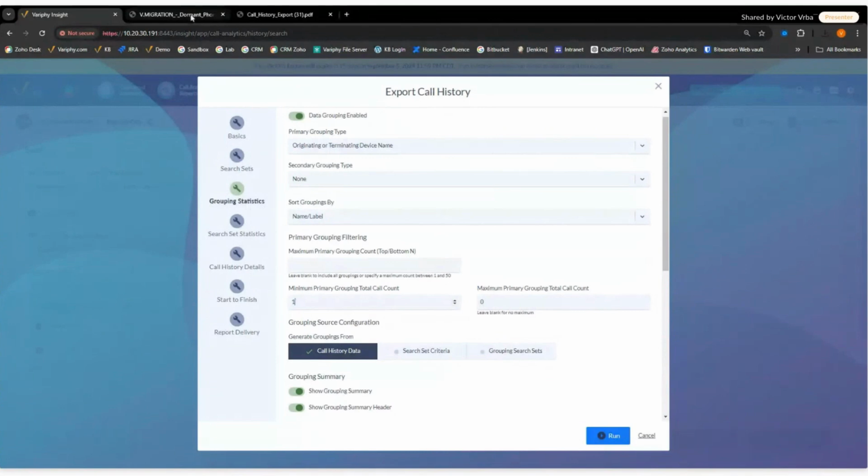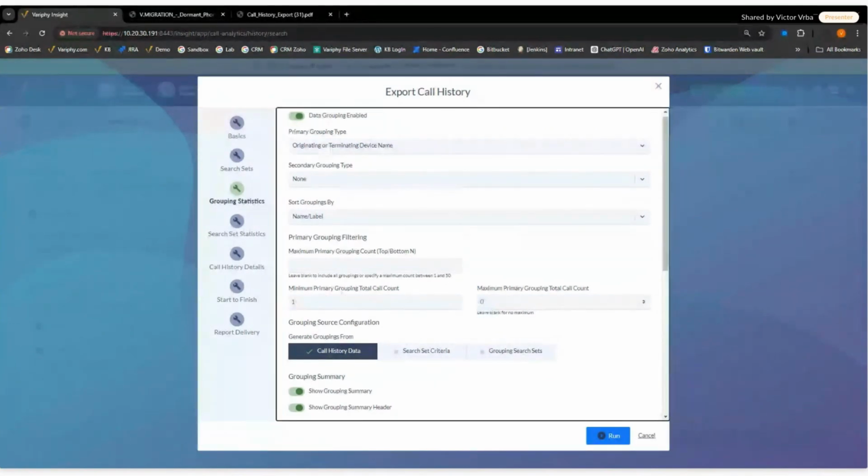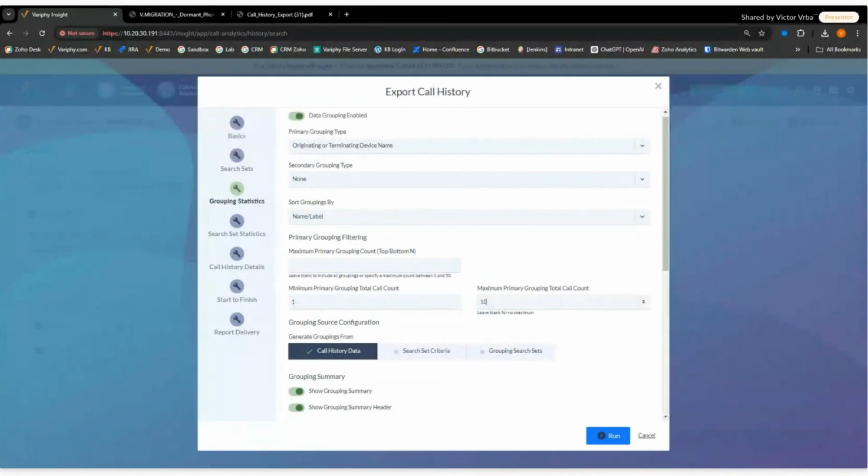I've already got a dormancy report. I don't need another one. And then I'm going to change my maximum primary grouping count to 10. That means anybody that shows up in here is only going to have a maximum of 10. Now, that may be small for you as you're going through your environment. You may say, hey, I'm going to run this for, let's say, 8 months or 9 months or a year. I only want to see phones that haven't had 30 calls in that time range.